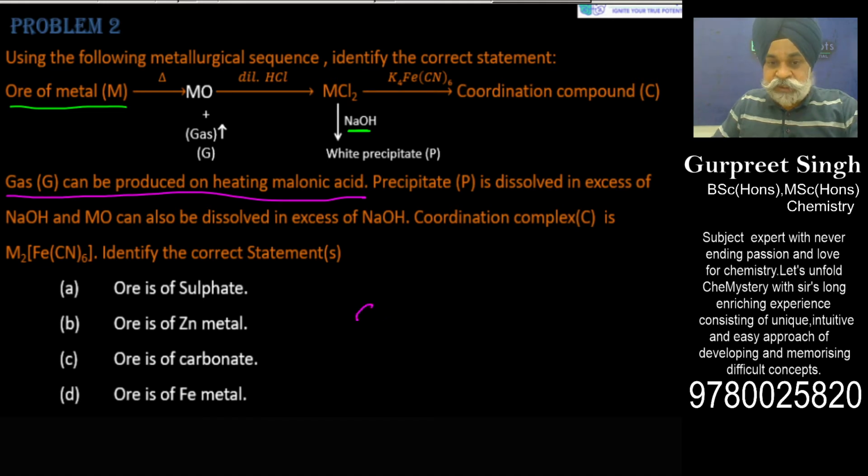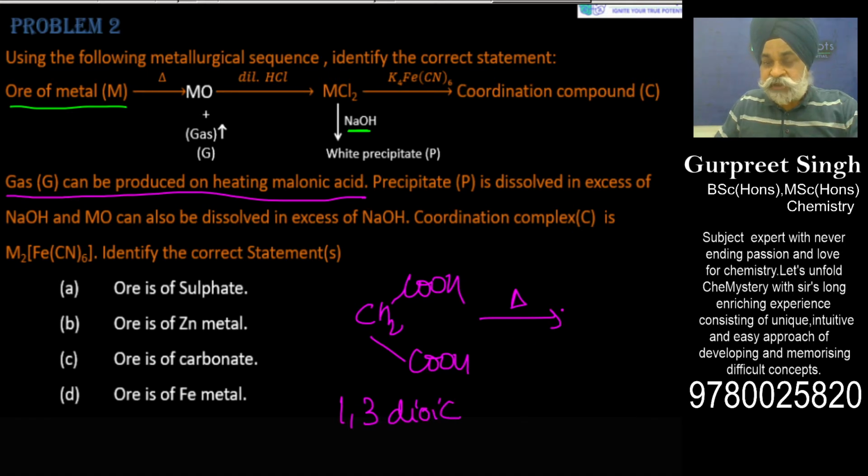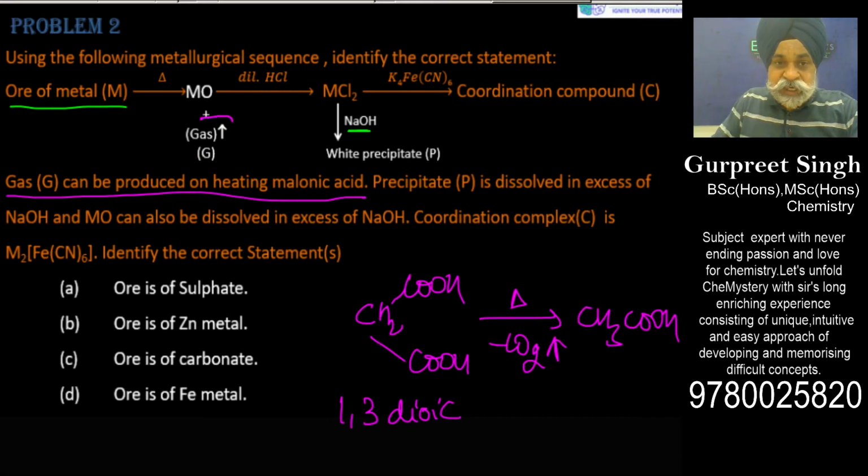So what is malonic acid? Malonic acid is this compound, and for this you can also see the video where I have talked about decarboxylation cases. If you are going to heat it, this is a special case of a 1,3-dioic acid. 1,3-dioic acid, when heated, undergoes decarboxylation. It evolves carbon dioxide and acetic acid is generated. So what is this gas? I have not seen the options as yet, but I can identify that on heating malonic acid, you would get carbon dioxide.